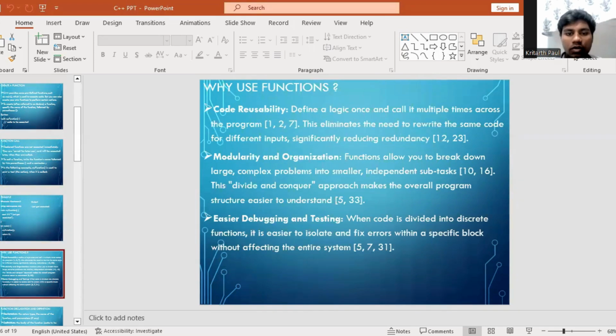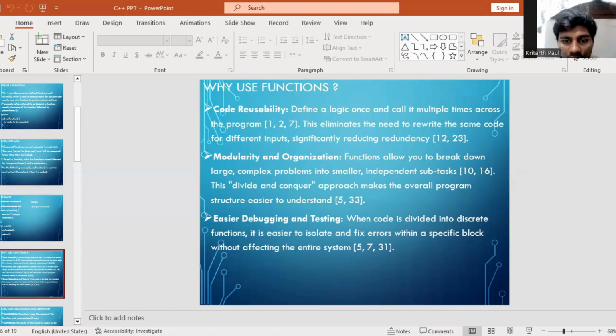Why use functions? Code reusability. Define a logic once and call it multiple times across the program. This eliminates the need to rewrite the same code for different inputs, significantly reducing redundancy. It helps to reduce the duplication. Once the code is saved, you don't have to write new code. You can use the previous code and make some modifications on it, so you don't have to write a new code. You can define a logic and call it multiple times.